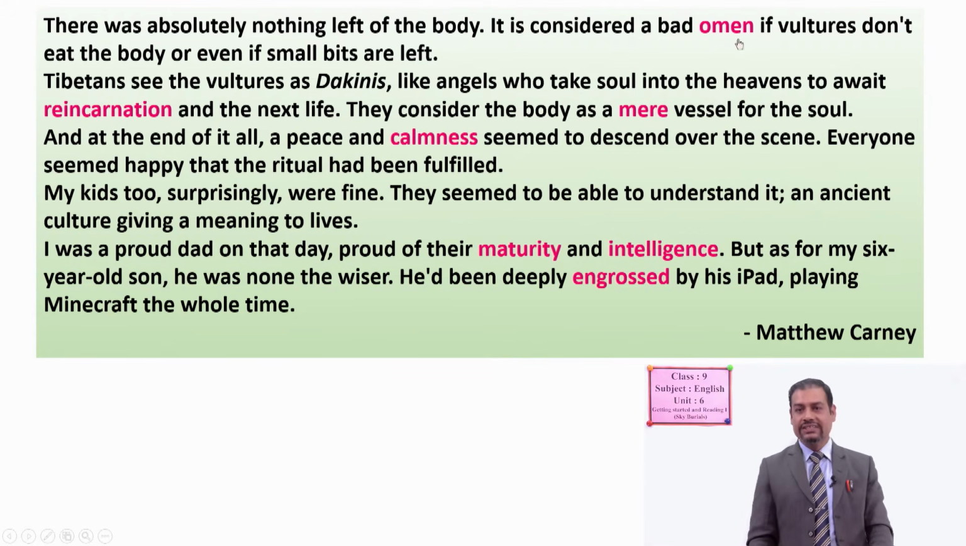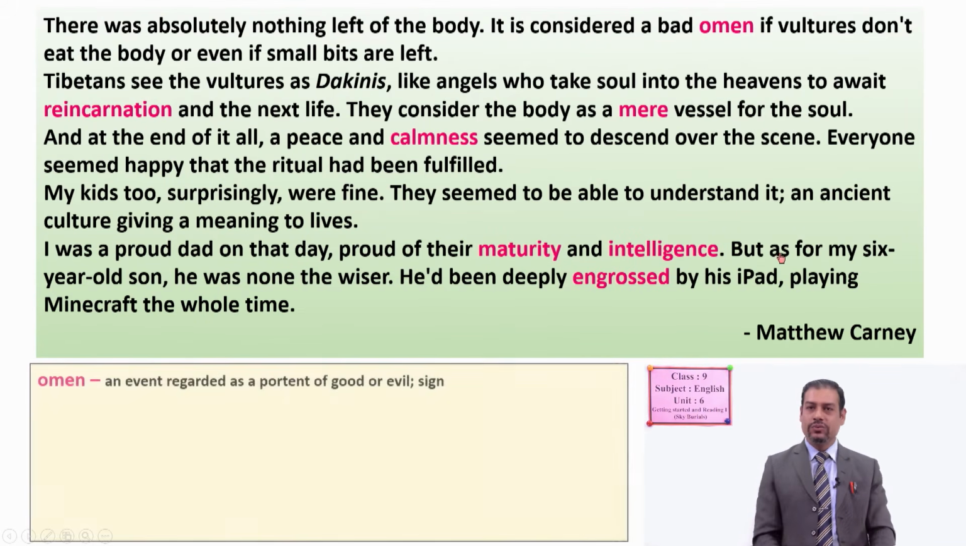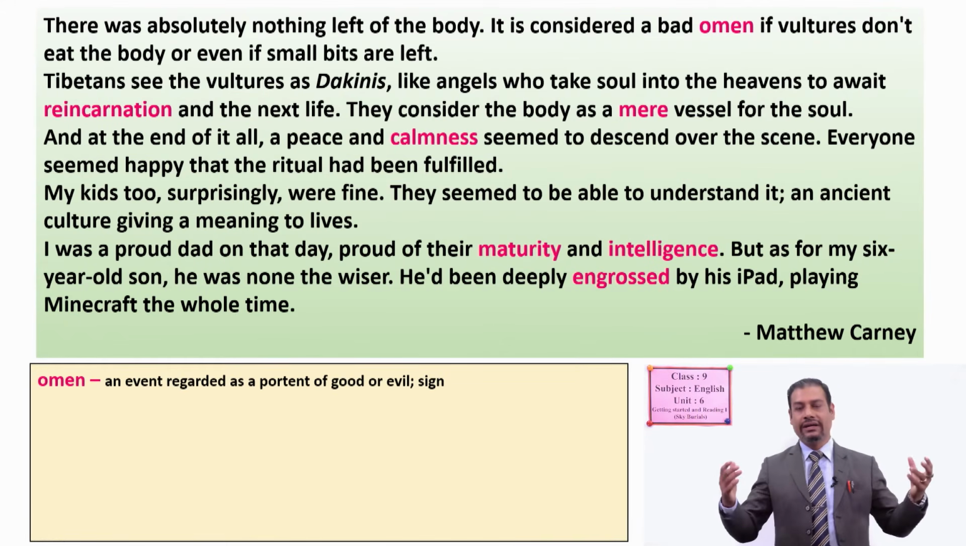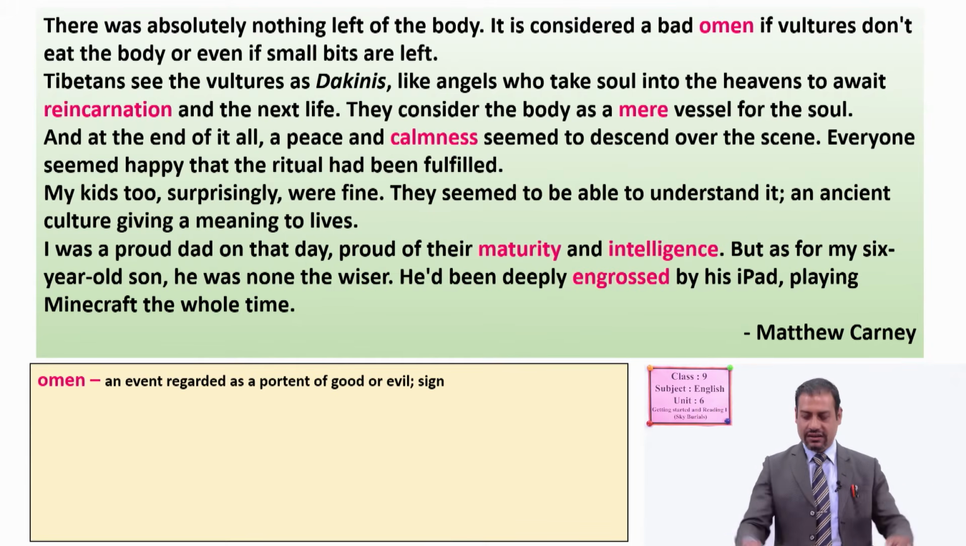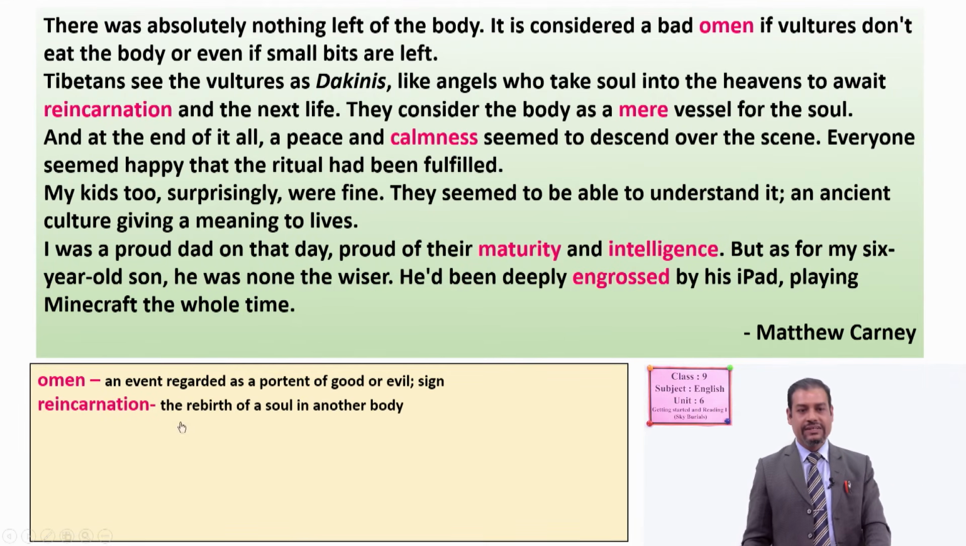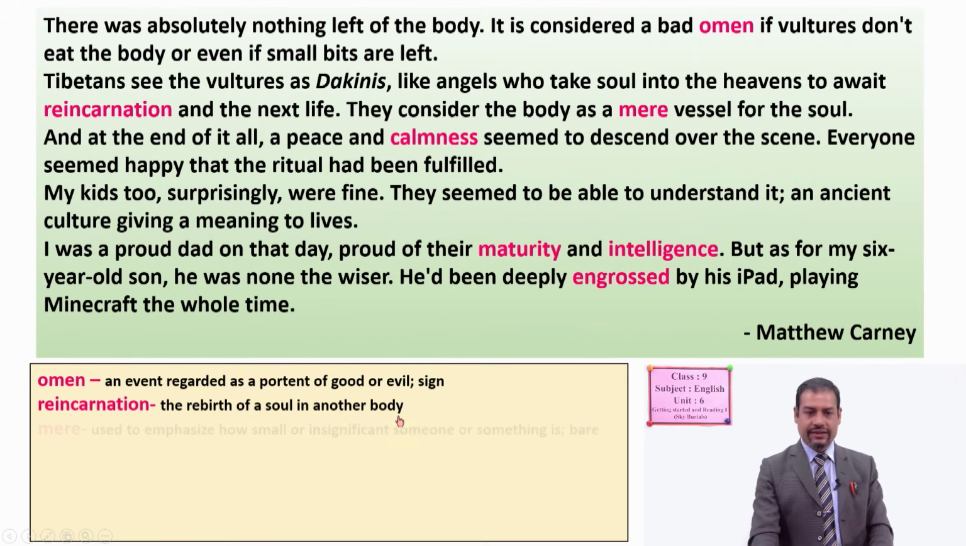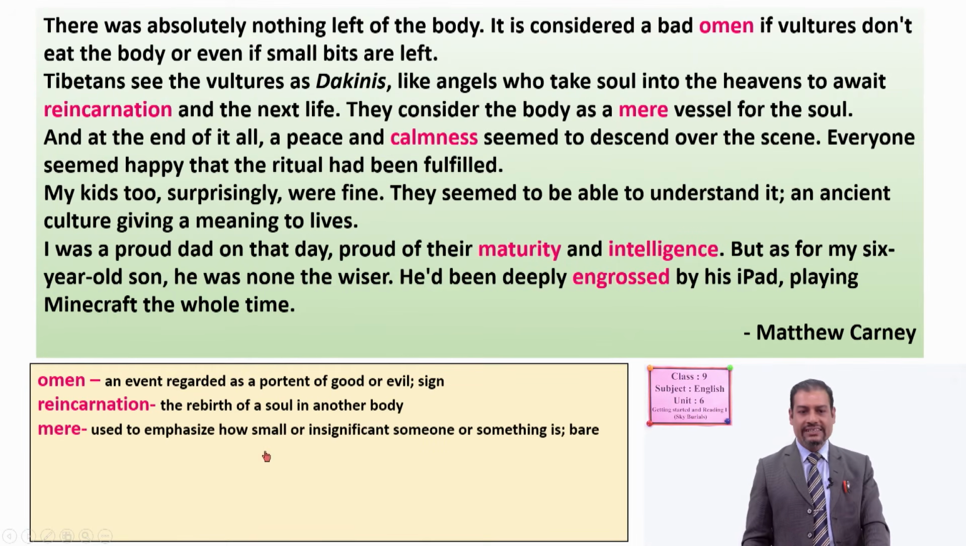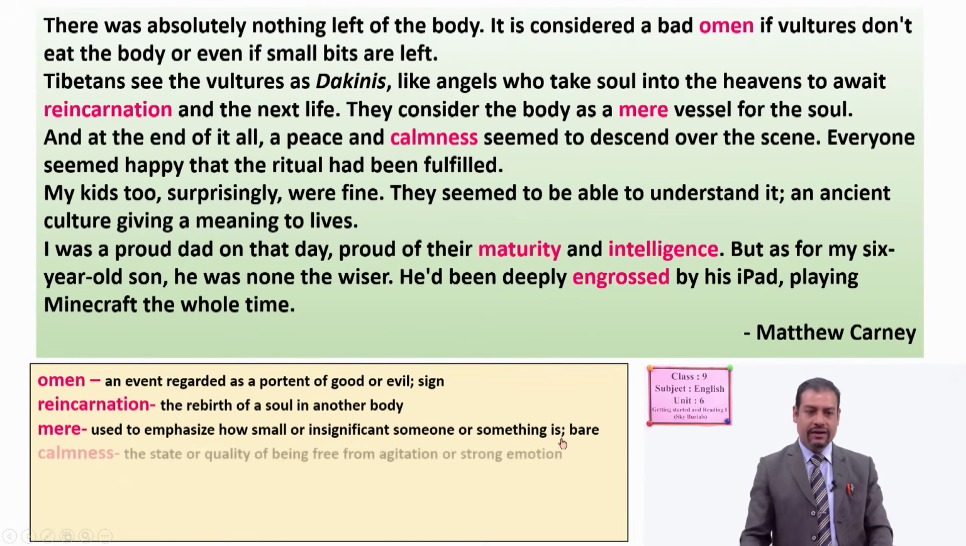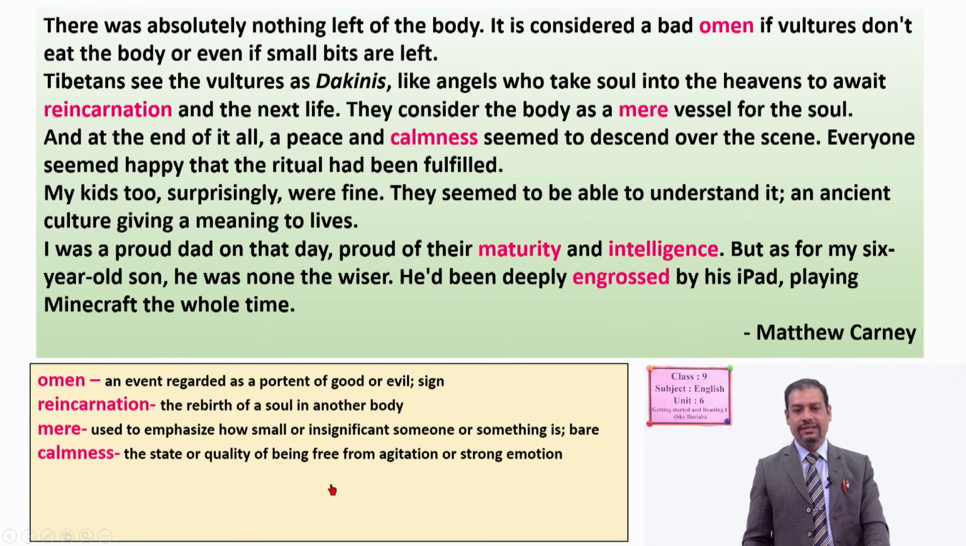Dear students, some words are here: omen, reincarnation, mere, calmness, maturity, intelligence, engrossed. So you can find the meanings of these words here. Omen means an event regarded as a portent of good or evil, or you can say sign, signal. Reincarnation means the rebirth of a soul in another body. Mere means used to emphasize how small or insignificant someone or something is, or you can say bare.